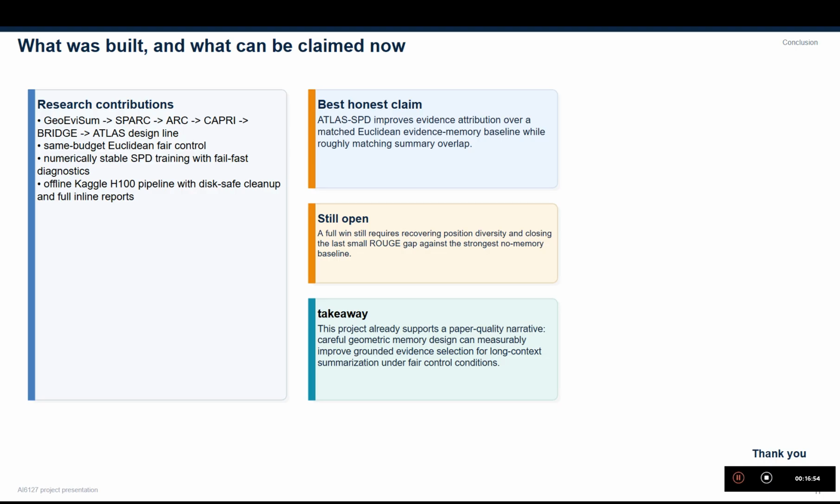So the final takeaway is that careful geometry memory design can measurably improve grounded evidence selection for long-context summarization under fair control conditions. That is already a meaningful contribution, even though the final full win over every baseline is still open.